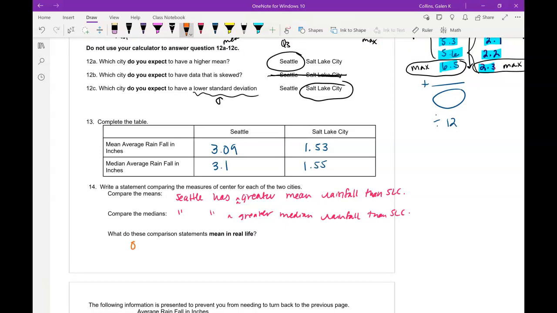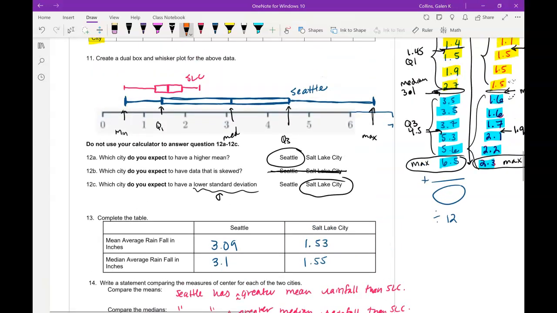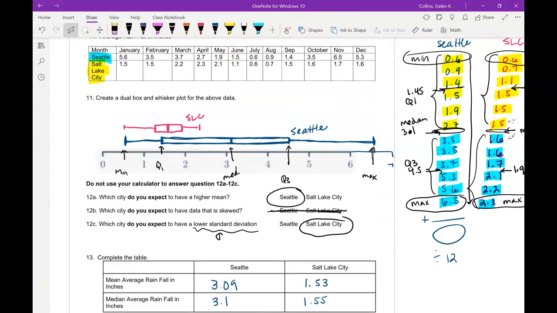So I might write, on average, Seattle has more rain or more rainfall than Salt Lake City. So there might be times in the year where Salt Lake City experiences more rain than Seattle, like maybe in the month of May. Looks like they're about the same in July.